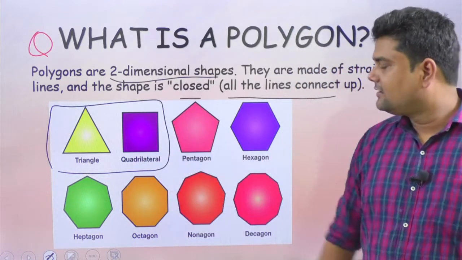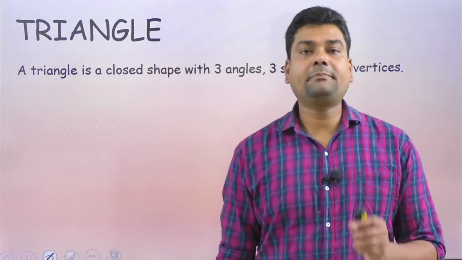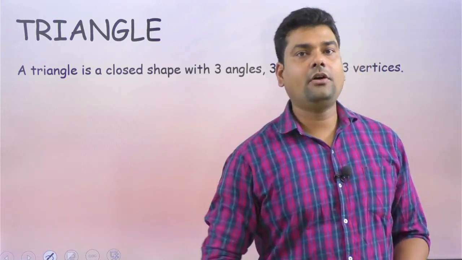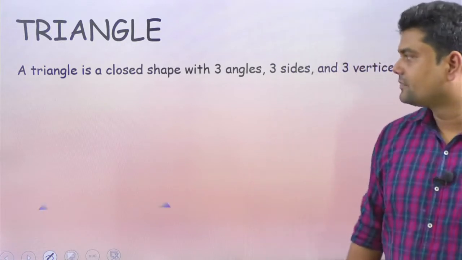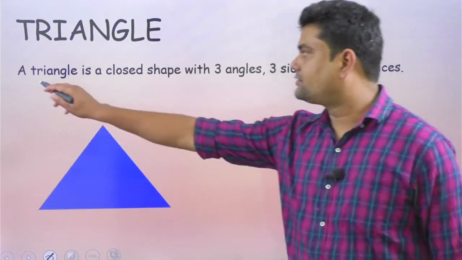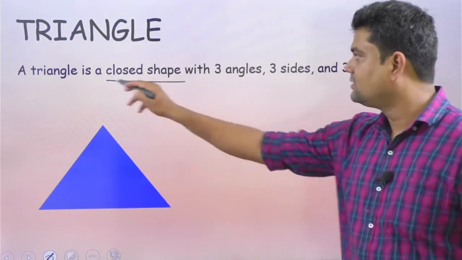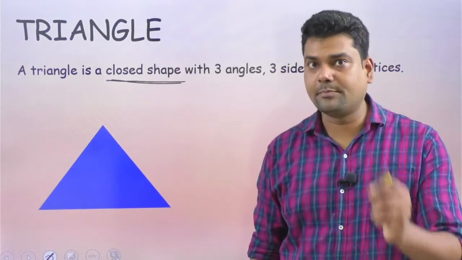So yes, let's start with triangles. A triangle is a polygon that has 3 sides, 3 vertices and 3 angles. Why are we using the word polygon? Because the word polygon represents a closed figure. You can see a triangle is a closed shape, so this word is important.